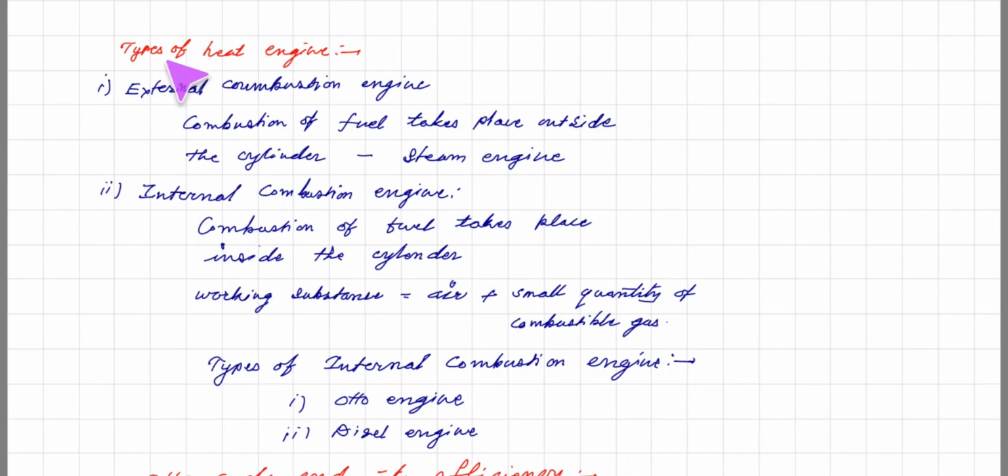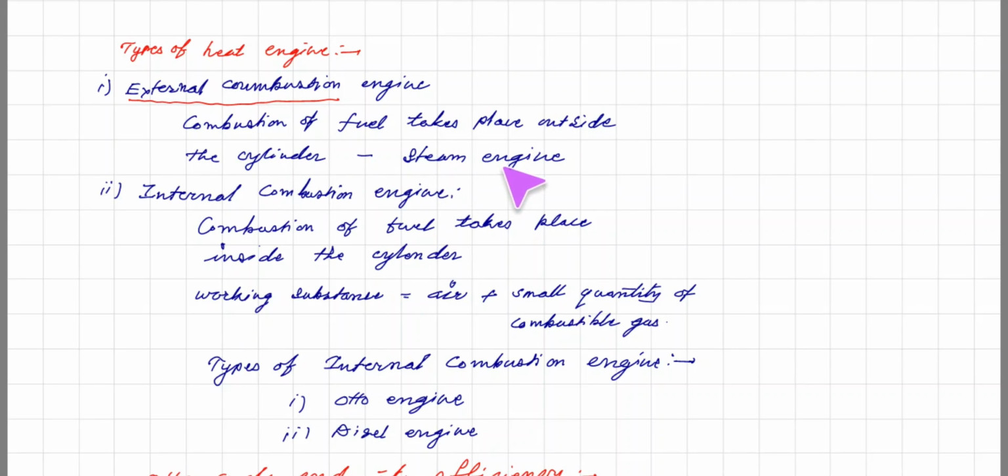Now let us consider the types of heat engine. There are basically two types of heat engine. One is the external combustion type of engine and another is the internal combustion type of engine. In an external combustion engine, the combustion of fuel, which is burned and produces the heat energy, takes place outside the cylinder.